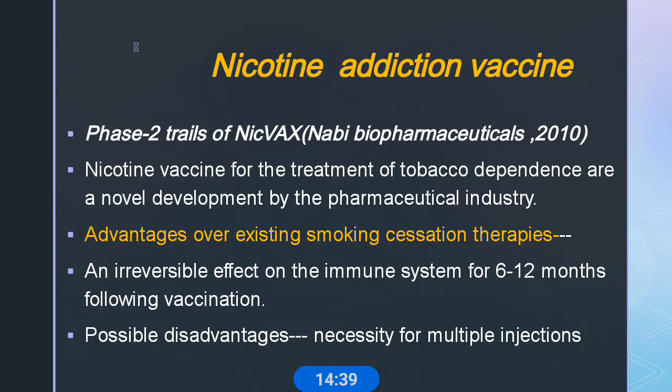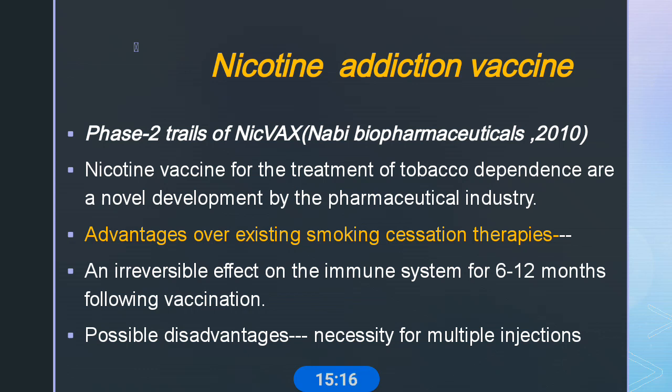Nicotine addiction vaccines. These vaccines are a newer approach, namely NicVAX, developed by biopharmaceutical companies. The nicotine vaccine is mainly used for the treatment of tobacco dependence and is a novel development by pharmaceutical industries. What are the advantages over existing smoking cessation therapies?